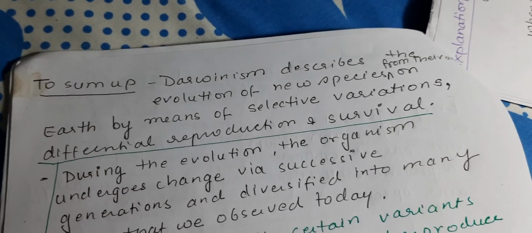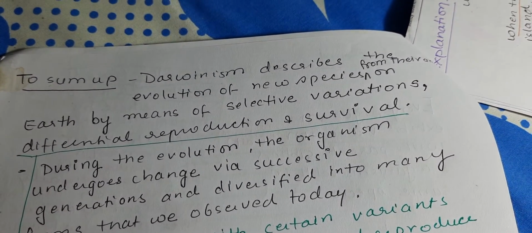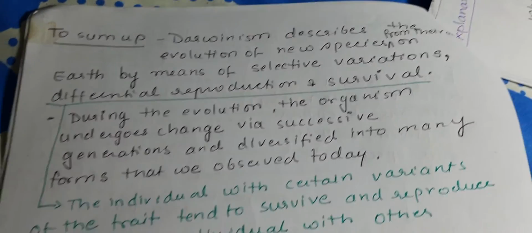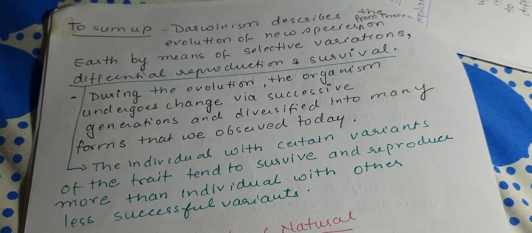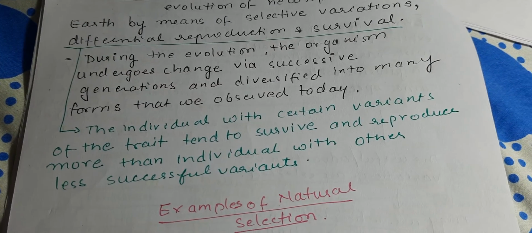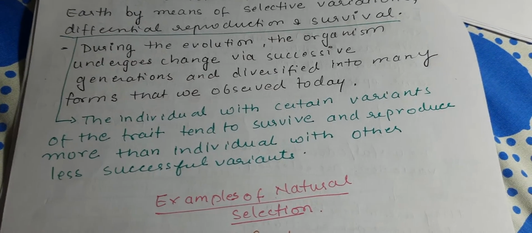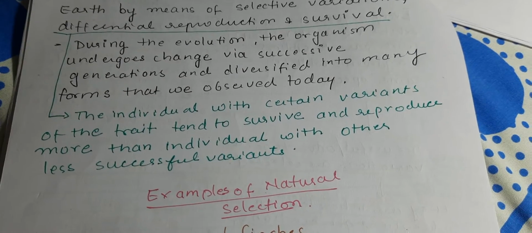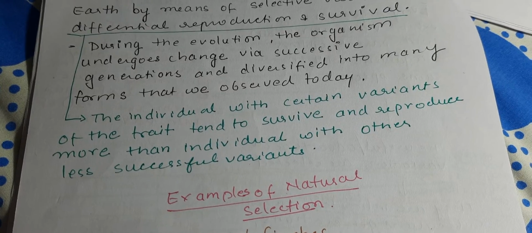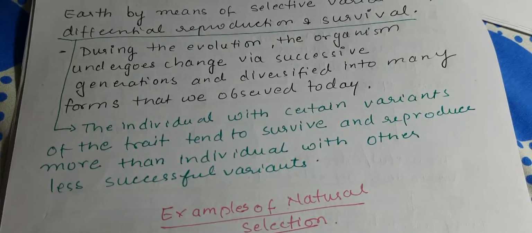Darwinism described the evolution of new species from existing ones on earth by means of selective variation, differential reproduction, and survival. Now, what is differential reproduction? Individuals with certain variants of a trait tend to survive and reproduce more than individuals with other, less successful variants.